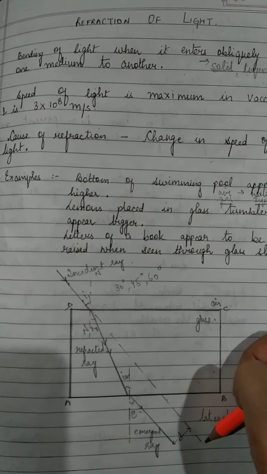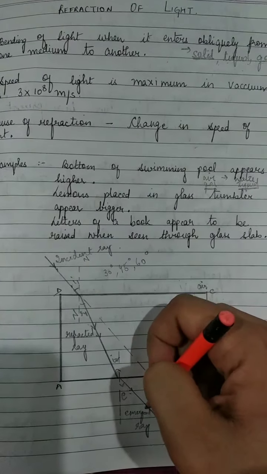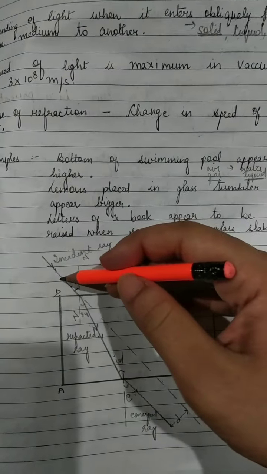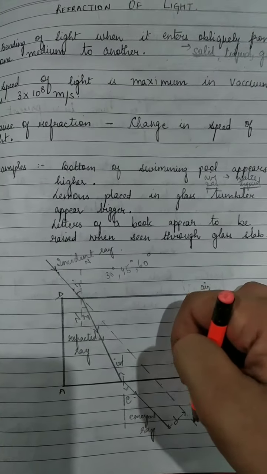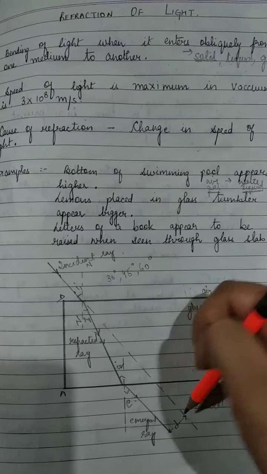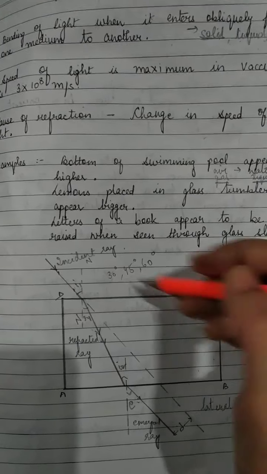Its speed of light will increase, and due to the increase in the speed of light, what we will see is that the light ray now bends away from the normal. Now when you extend this incident ray this way, you find that this particular ray and this incident ray extended on the other side are parallel to one another, right? So what do we notice in this case?